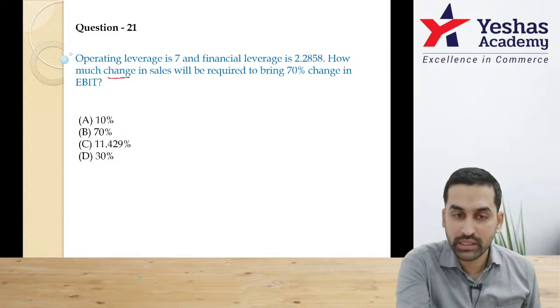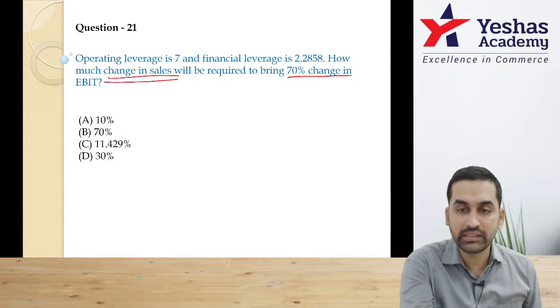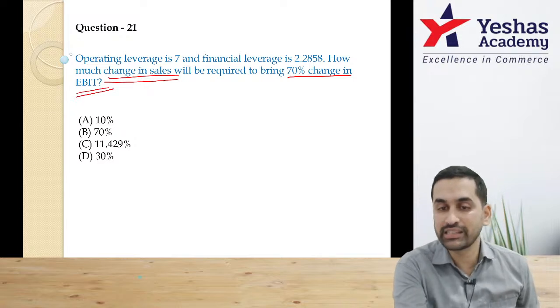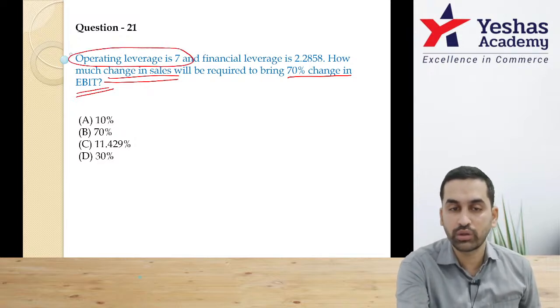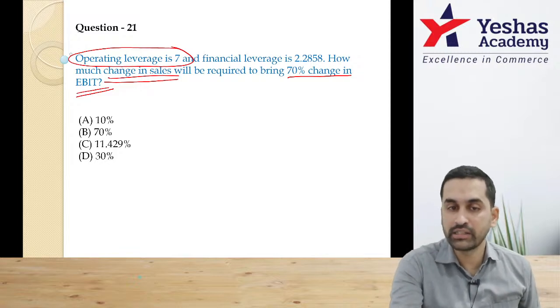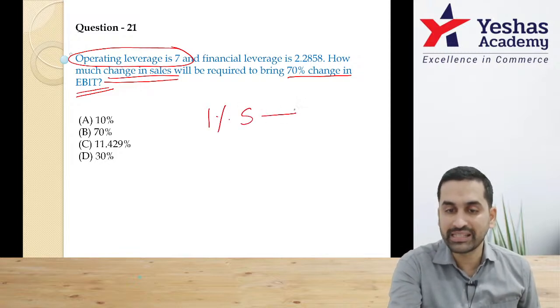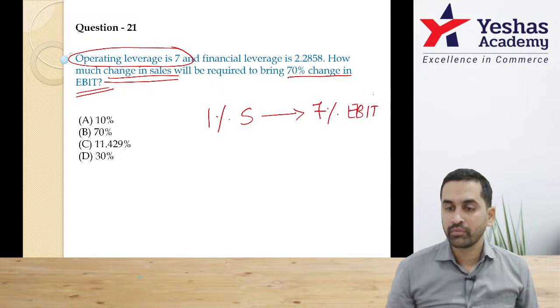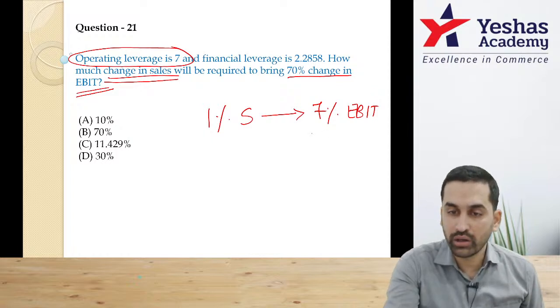That means the question is about change in sales and change in EBIT. Change in sales and change in EBIT is all about DOL. Correct? And what is the meaning of operating leverage 7? For 1% change in sales, there is 7% change in EBIT. And they want 70% change in EBIT.